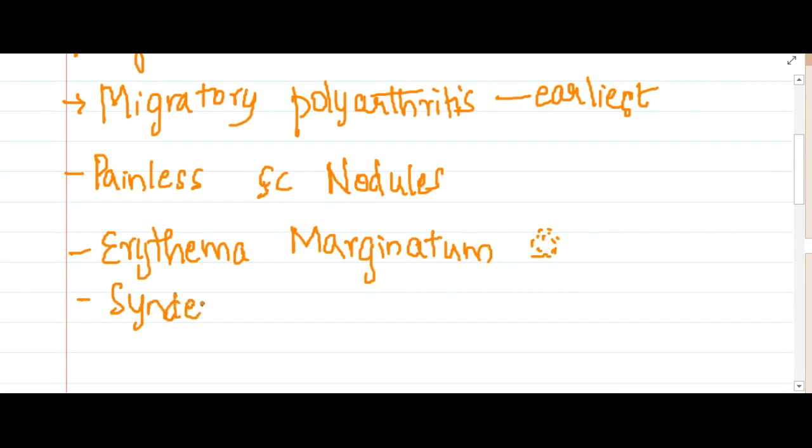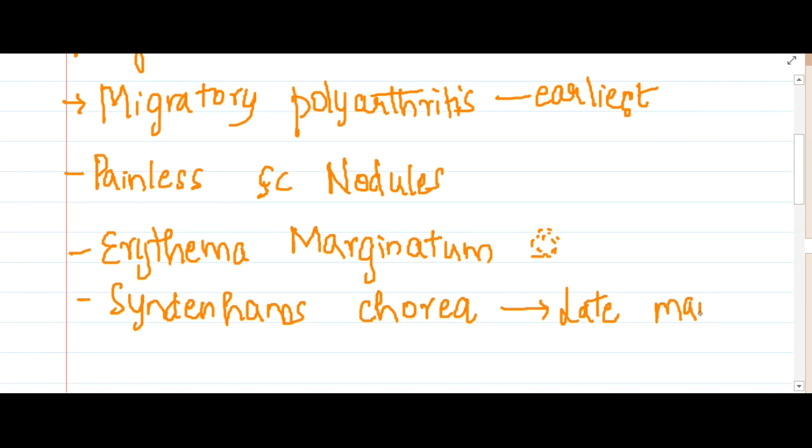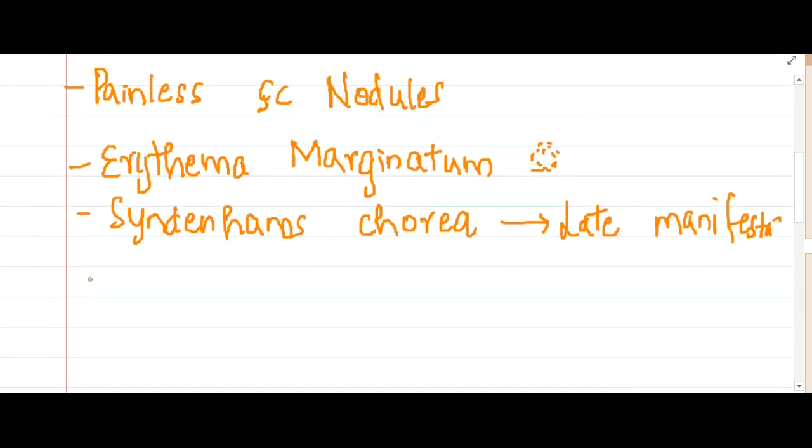Then we have Sydenham's chorea, which is non-purposeful or semi-purposeful movements, mimicking a dance, and is a late manifestation. Then the last criterion is the presence of pancarditis. Pancarditis involves the pericardium, myocardium and endocardium. We will come to this later.